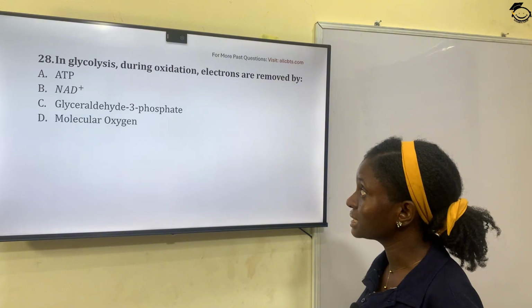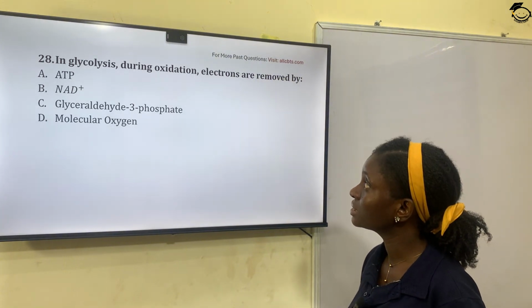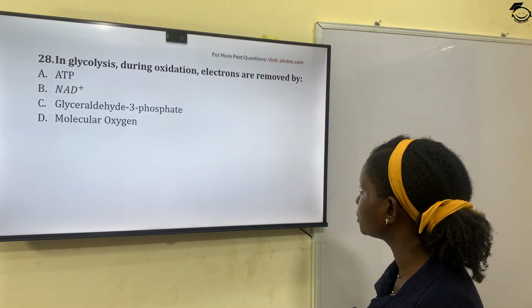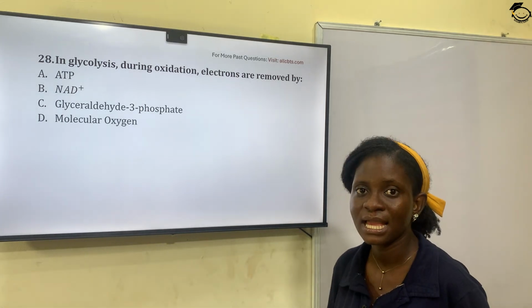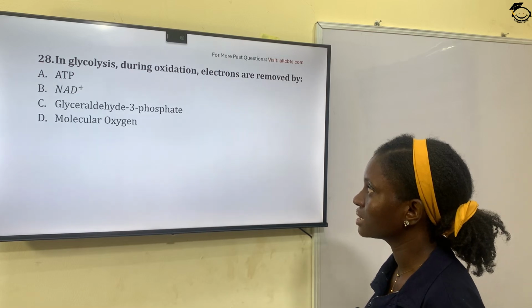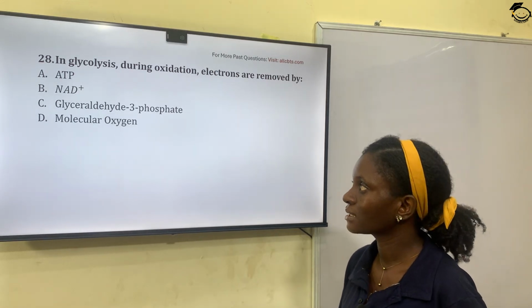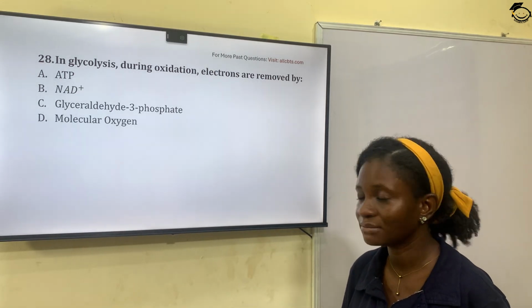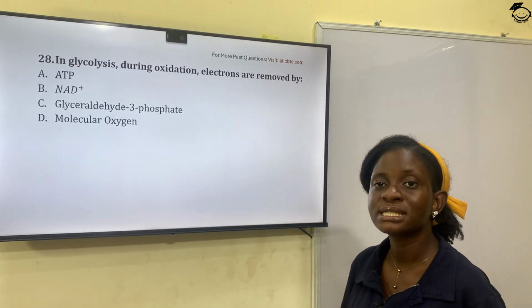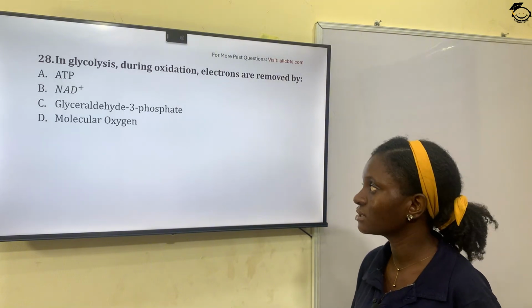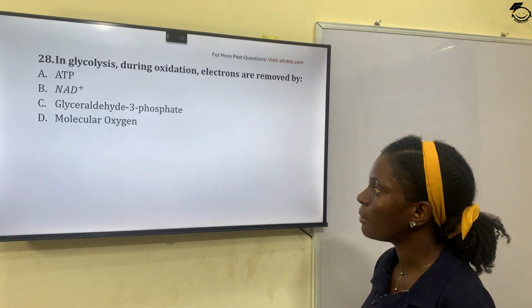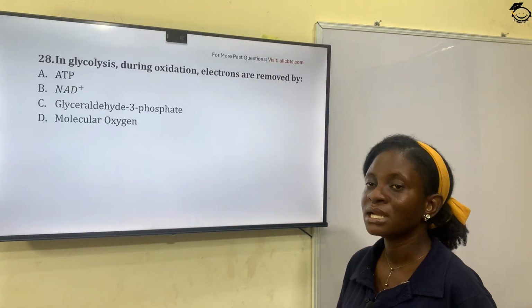Question 28. In glycolysis, during oxidation, electrons are removed by: option A, ATP, B, NAD plus, C, glyceraldehyde 3-phosphate, and D, molecular oxygen.